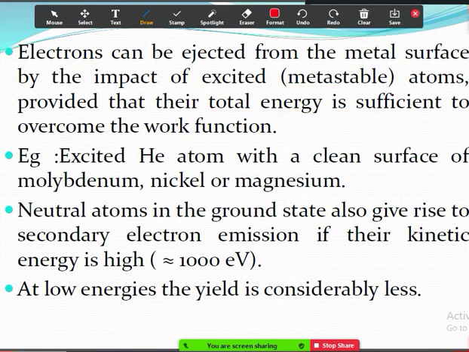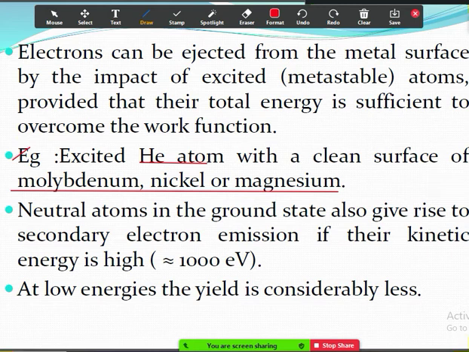If you see an example, excited helium atom with a clean surface of molybdenum, nickel or magnesium cathode. These are the materials that are used for electrodes. Helium is a gaseous molecule. So whenever an excited helium atom collides with a clean surface of molybdenum, nickel or magnesium, it may cause liberation of an electron. So that is one example.